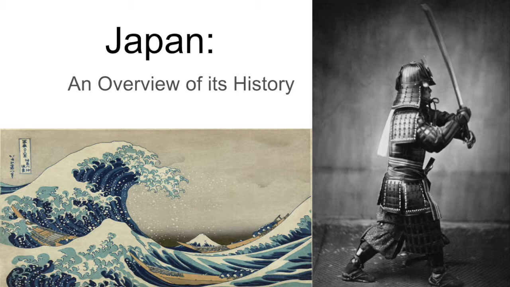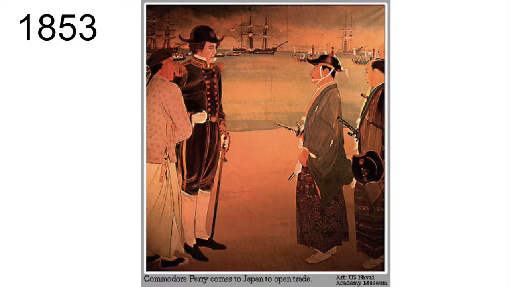In this video, we're going to be giving you an overview in timeline form of Japanese history. In 1853, after 200 years of self-imposed isolation, U.S. forces make Japan open its borders and country to foreign influence.